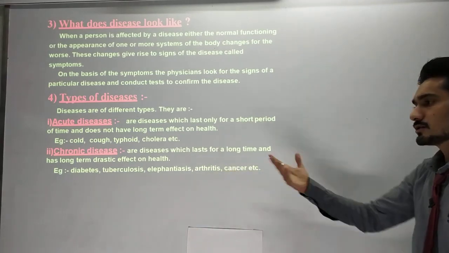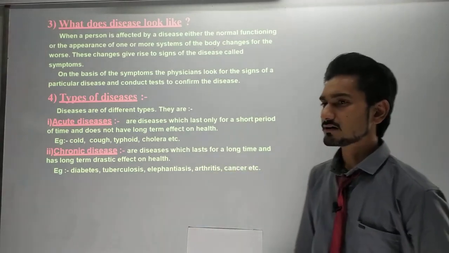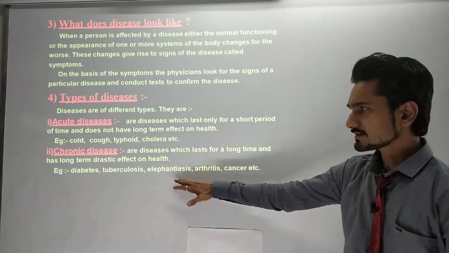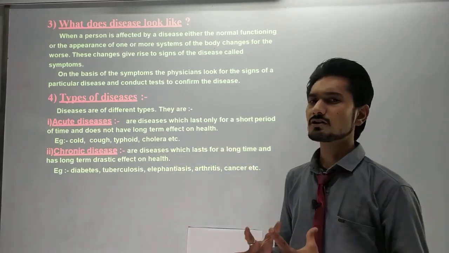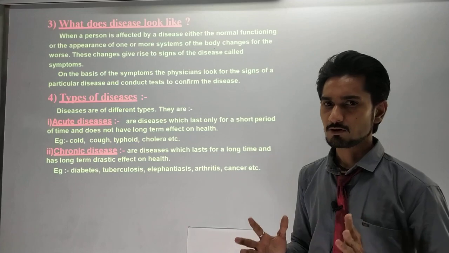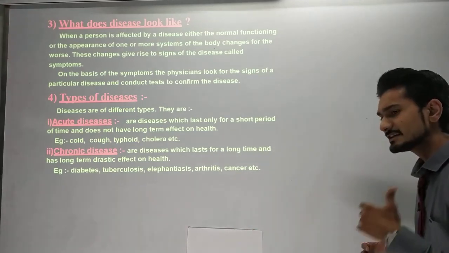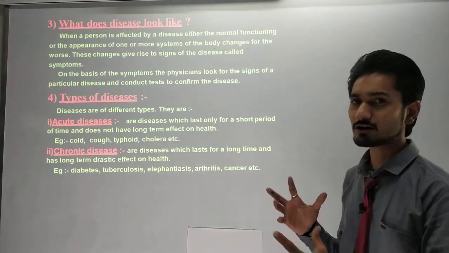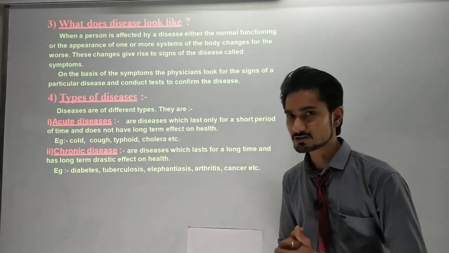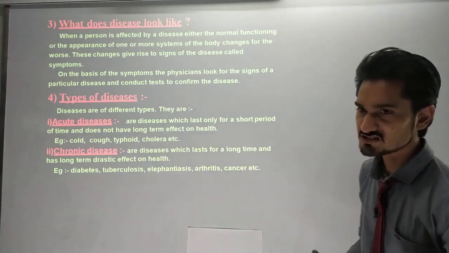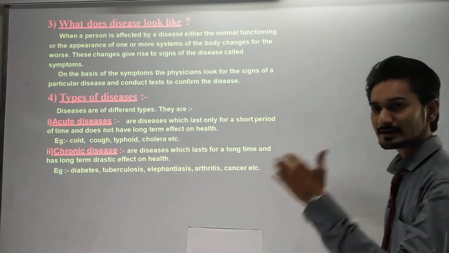Okay, tuberculosis, it means you get TB. It gives you a cold or cough for a very long time. If you are sneezing or coughing for a very long time, it means you got tuberculosis, and tuberculosis will consume you for more than 10 or 12 years.